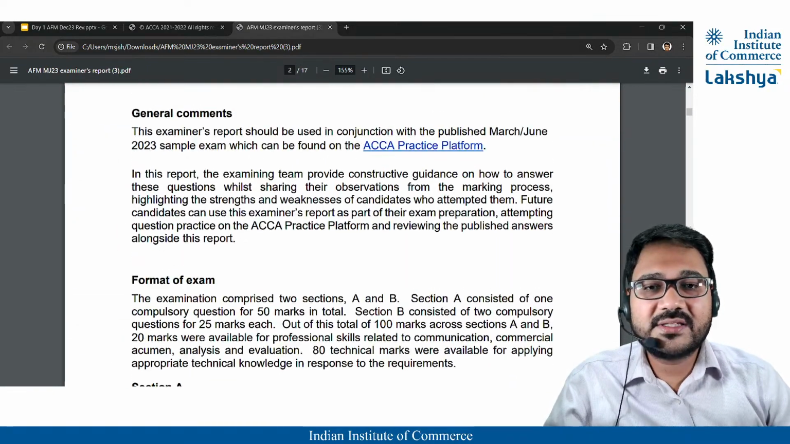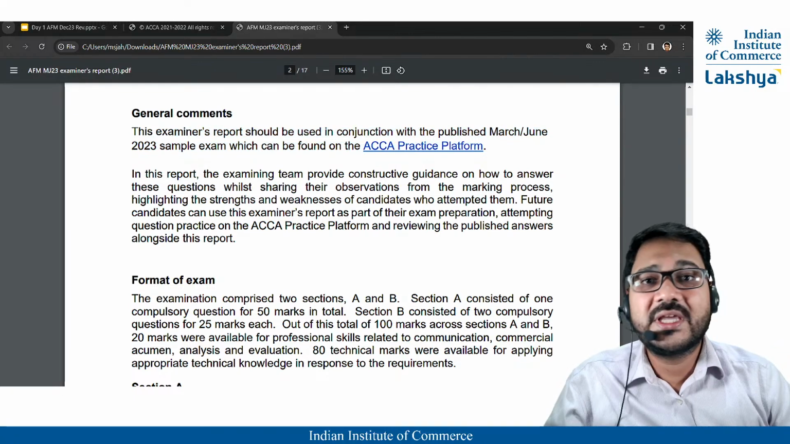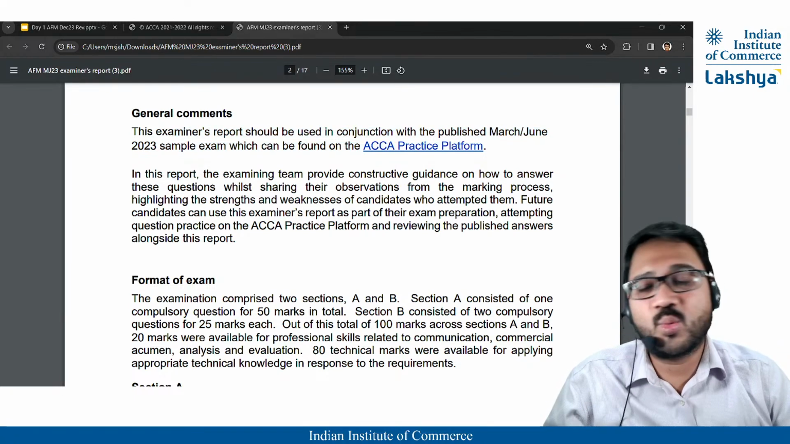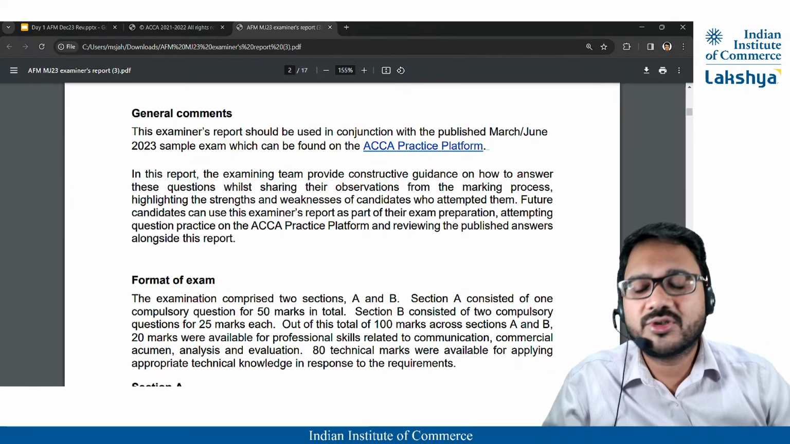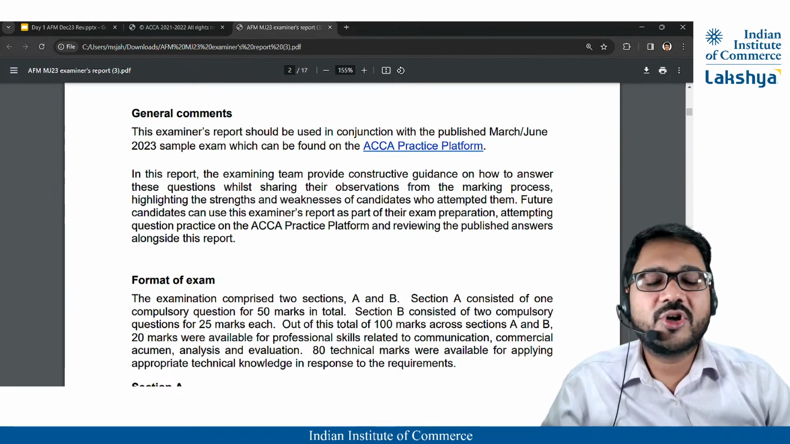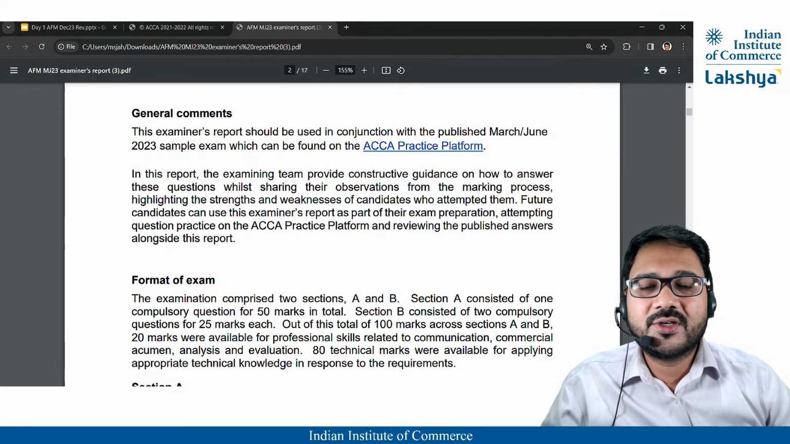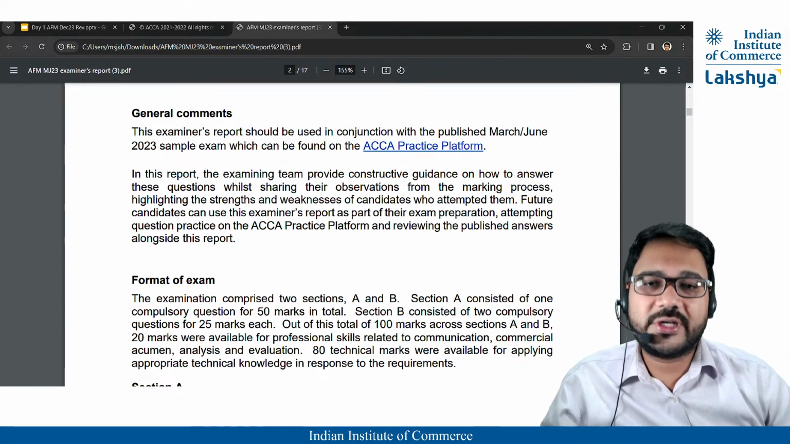In fact, you will get this paper also on the practice platform. So the examiner's report should be used in conjunction with the published March-June 23 sample paper that can be found on ACCA practice platform. In fact, what I would suggest is one mock you are doing is December. The other mock you could do is this paper. It's available on your platform. So you have already solved it, you have corrected it, and then you are reading the examiner's report on it.